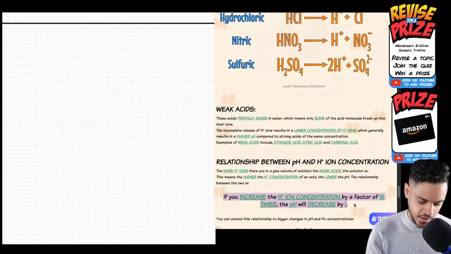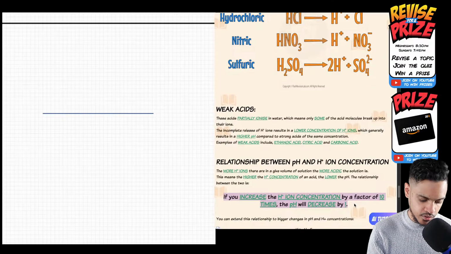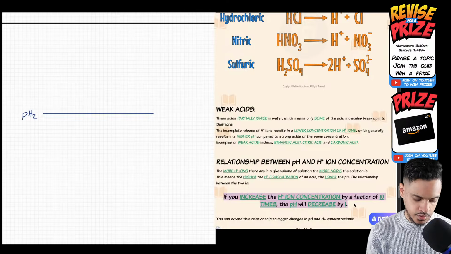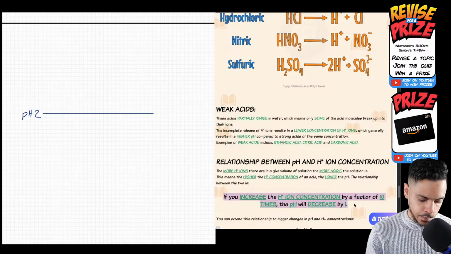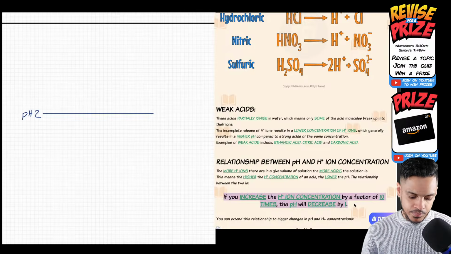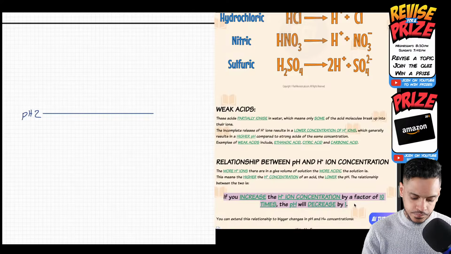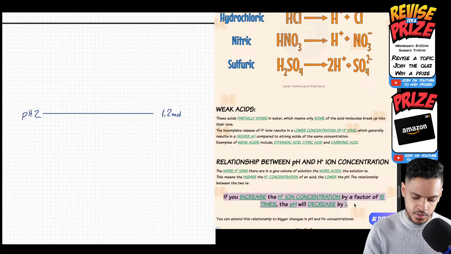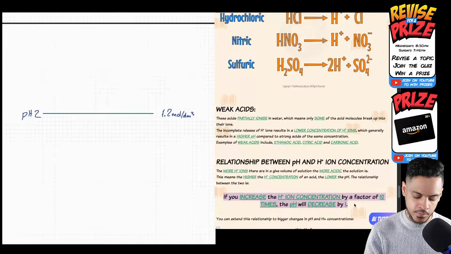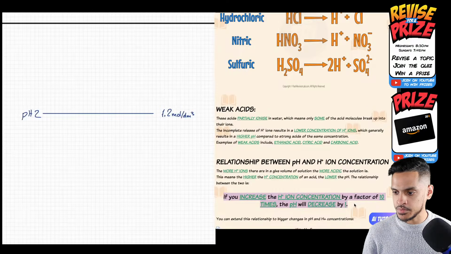Let's say we've got a sample of hydrochloric acid and it has a pH of 2. And let's say the concentration is, let me make up a number, 1.2 moles per dm cubed. That's the unit for concentration.